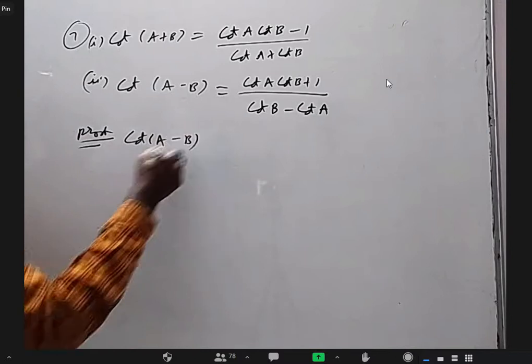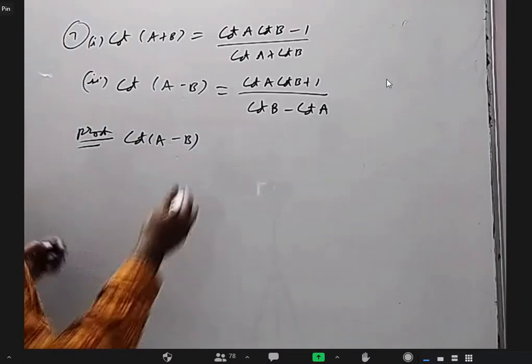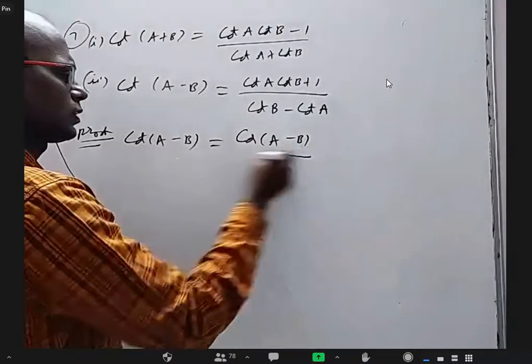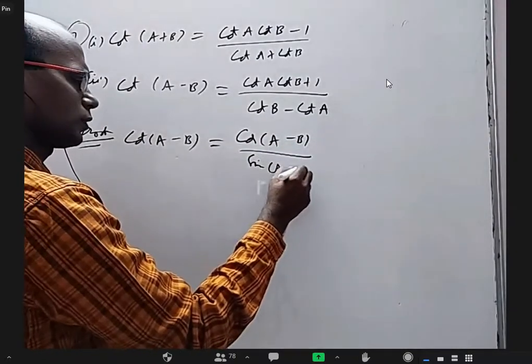Cot A is cos of A plus B by sin of A plus B. And use the formulas. Okay, cos A minus B by sin A minus B.